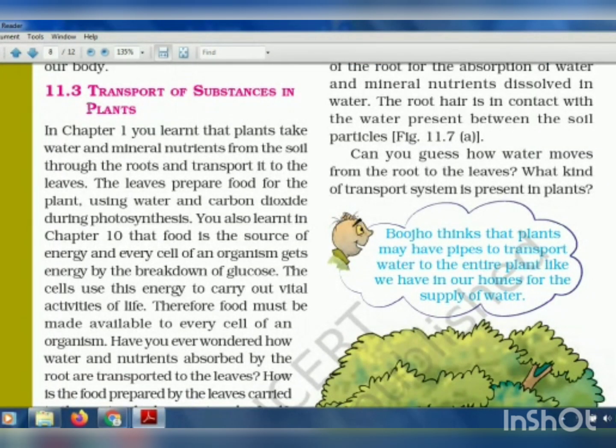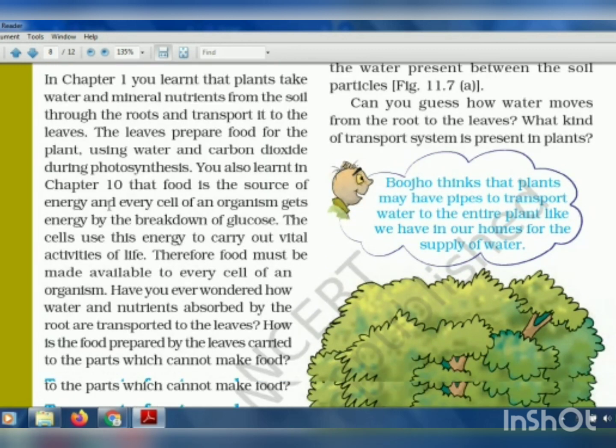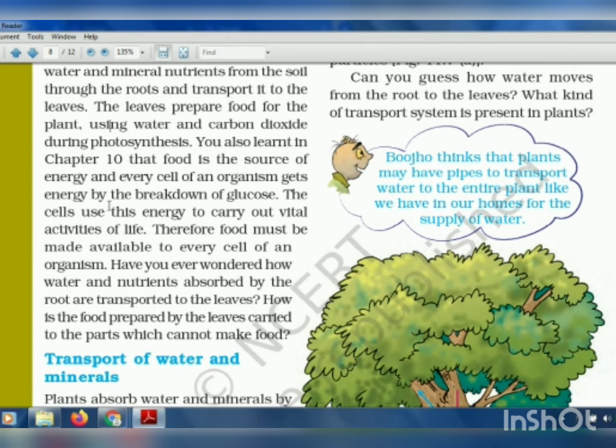Now, we saw how substances and waste materials are transported in animals. That is completed. Now, the next and last topic here is transport of substances in plants. As in our body, carbon dioxide, oxygen, food and so on are transported, similarly we know that plants also transport carbon dioxide, oxygen, and food. They also make food, so that also has to be transported to each and every part.